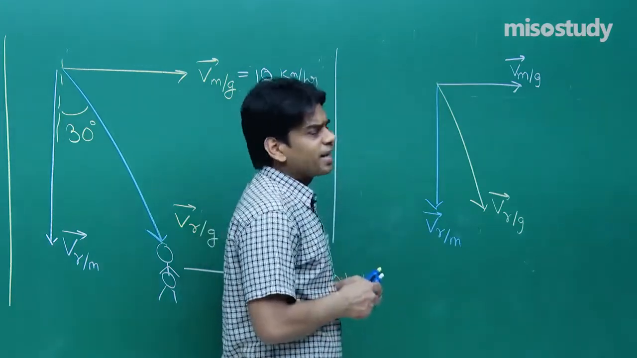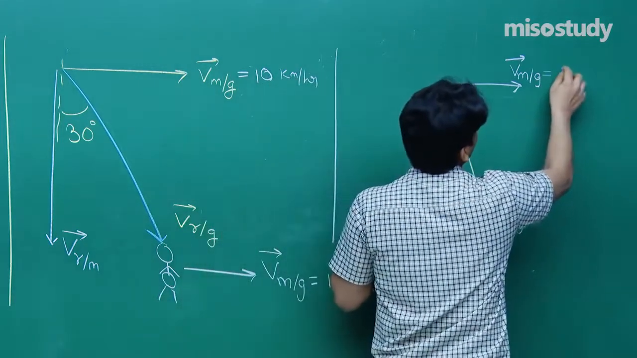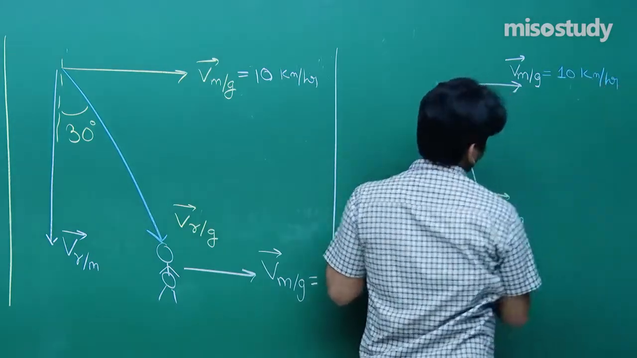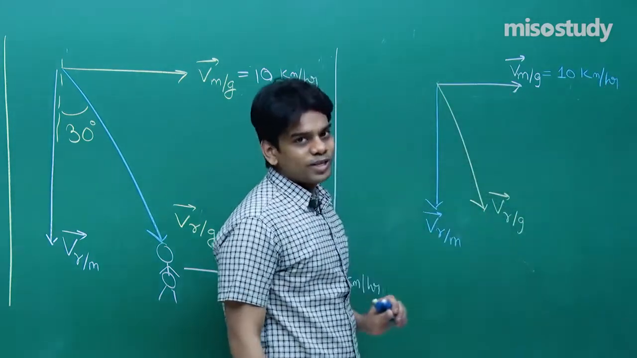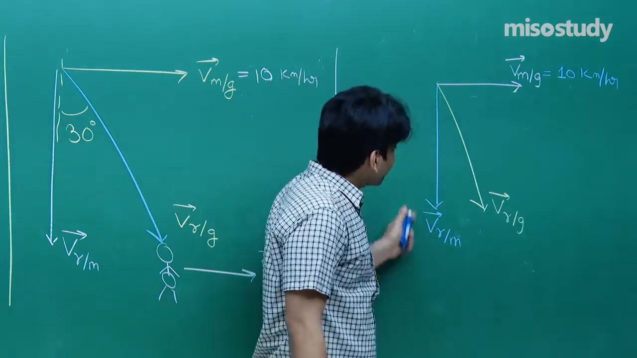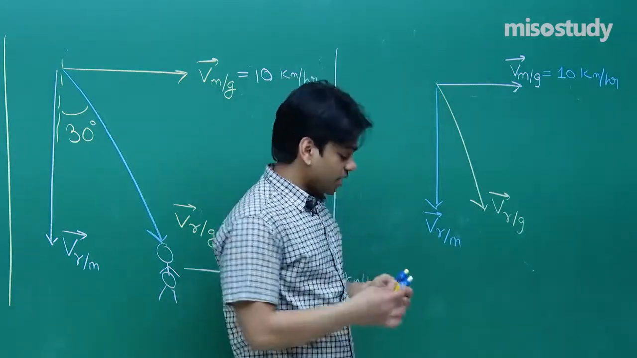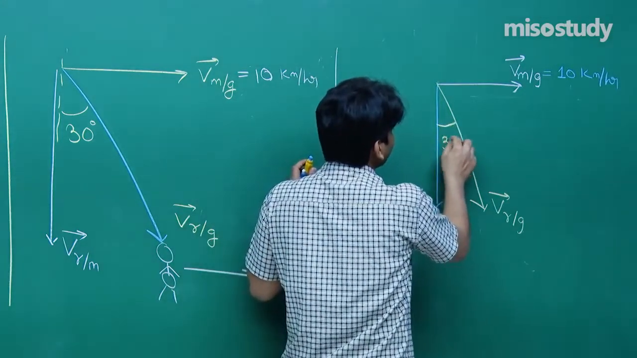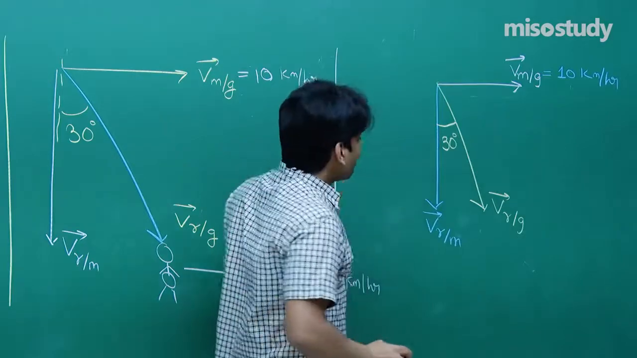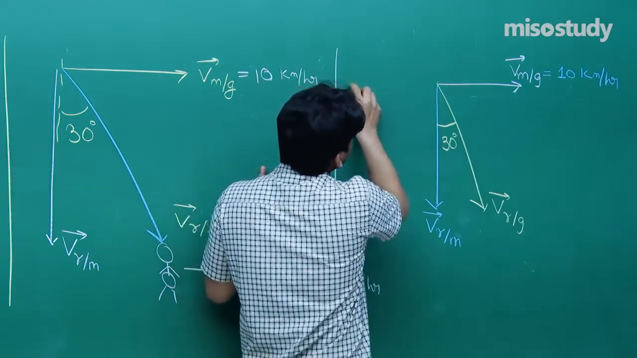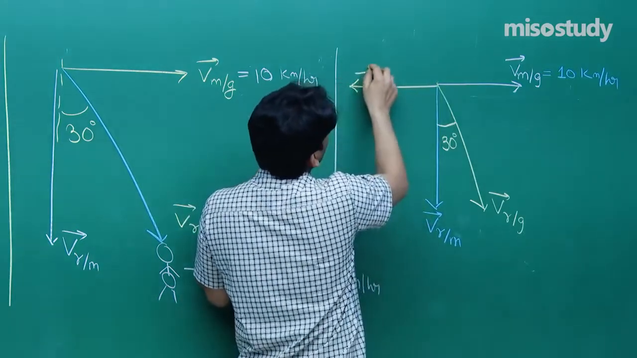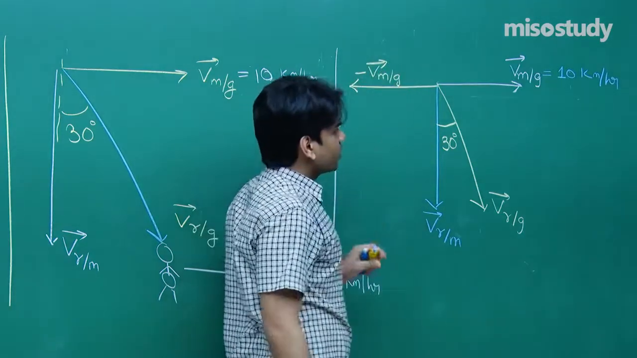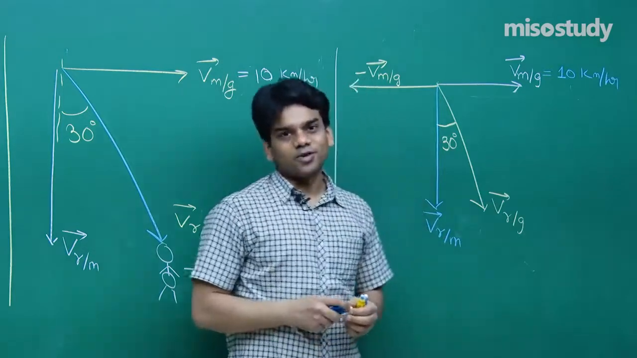Now let me write on the magnitudes. Velocity of man with respect to ground, that is given as 10 km per hour. We have got this velocity of rain with respect to ground and we don't know its magnitude. We want to find out the magnitude of velocity of rain with respect to man. Try to understand. Now let me show you that this angle is 30 degrees. And we can also show that this vector will be minus the velocity of man with respect to ground. So I have shown every term here.